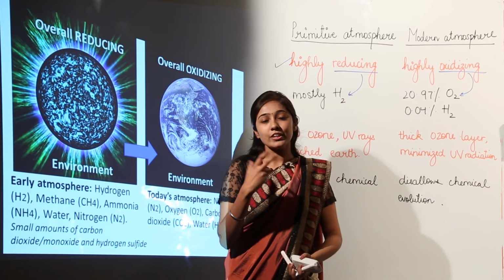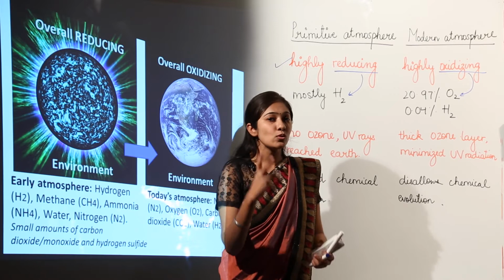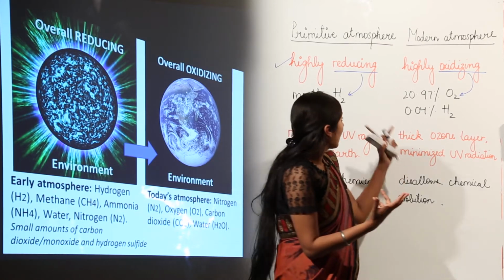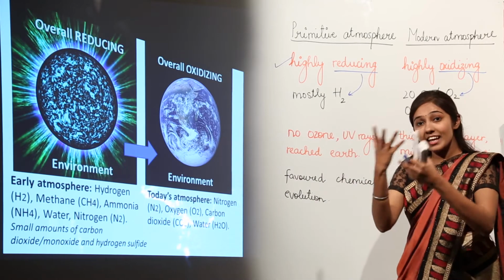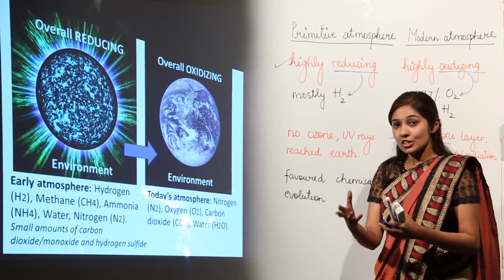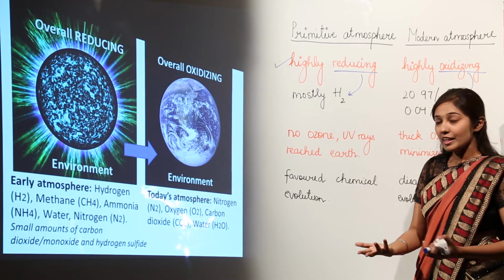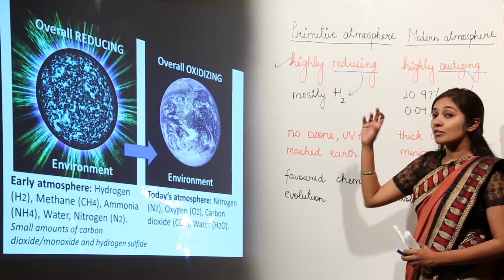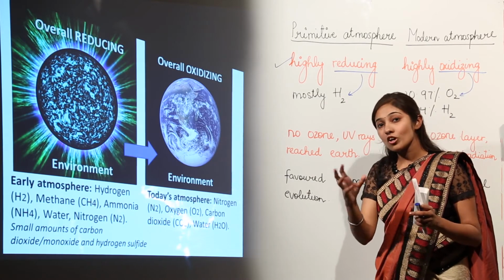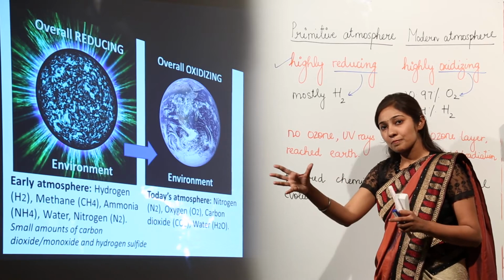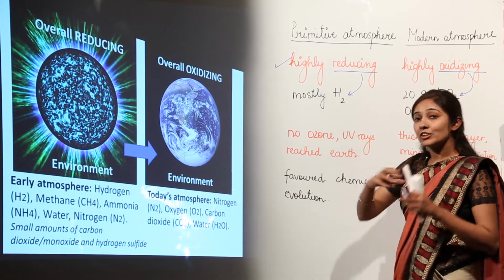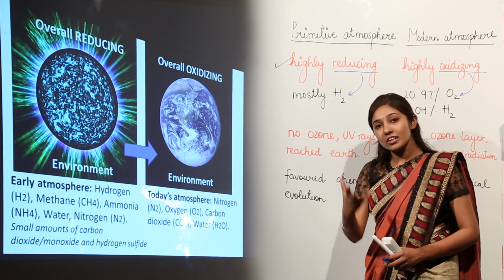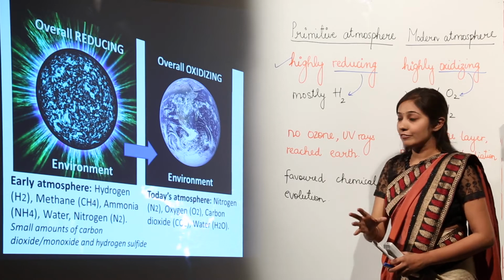Now, what is the role of this reducing atmosphere? If molecules were initially formed on Earth, what happened? They must have been oxidized or used by organisms. So they must not have formed actually. But since the primitive atmosphere on Earth was highly reducing, the molecules were not getting oxidized or broken into some other simpler parts. So this reducing atmosphere actually allowed the formation of complex organic molecules, the complex polymers that were the basis of life on Earth.